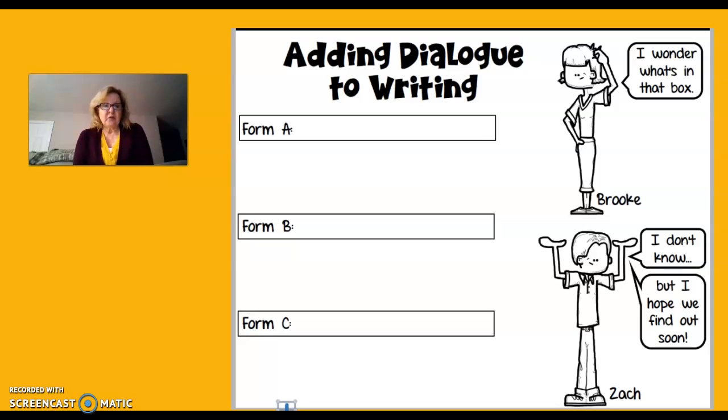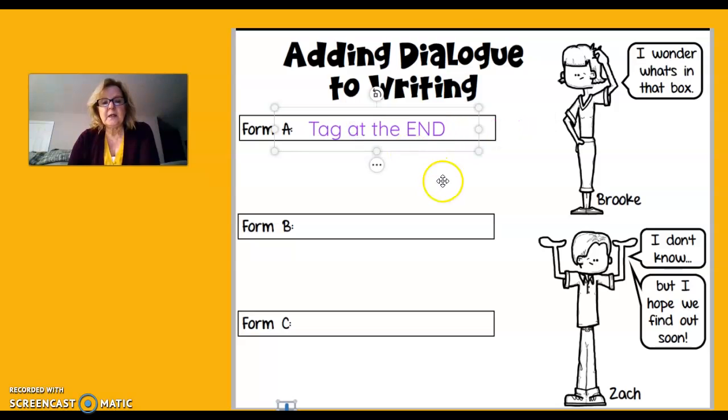Now we're going to make an anchor chart to help us understand and have a place to look at if we want to remember how authors use tags in their dialogue. Remember, the tag is like the tag on a gift that tells you whose it's from, what it's for, all of those things. So the first thing we know is authors can use their tag at the end. So that's one way we can do it.